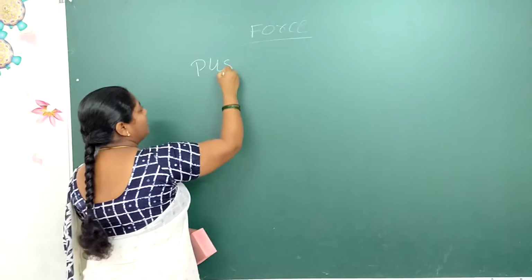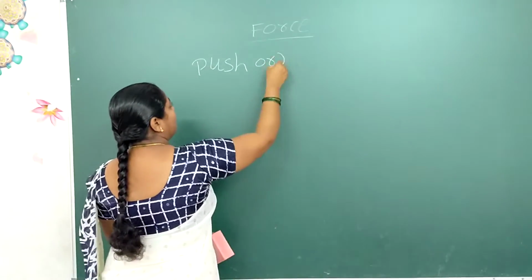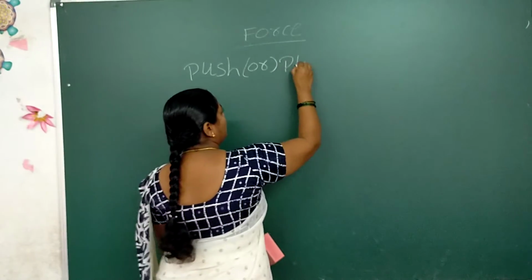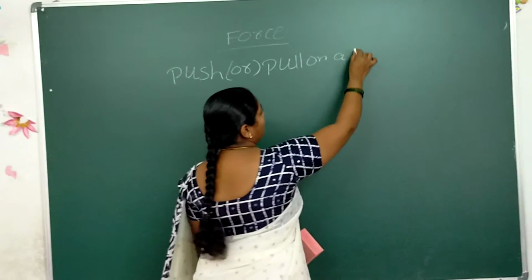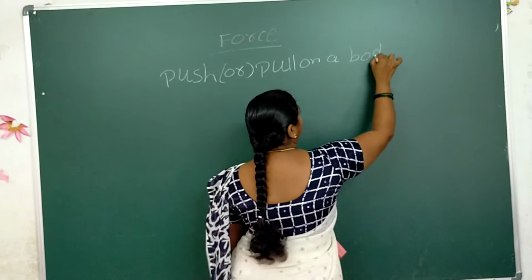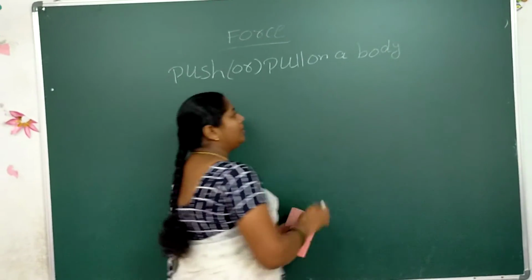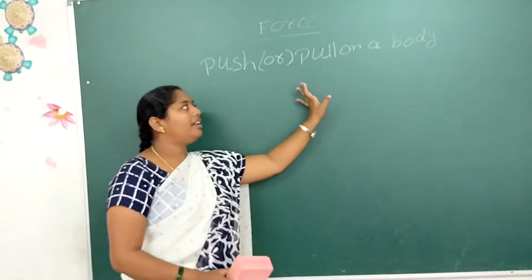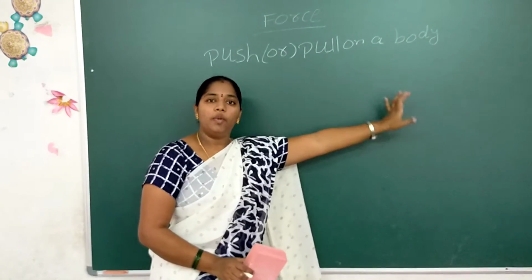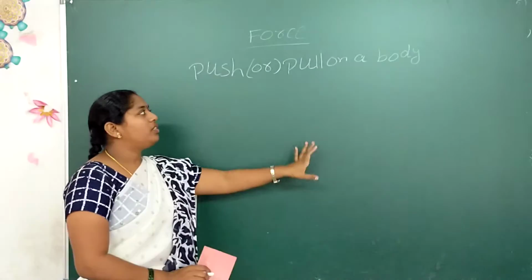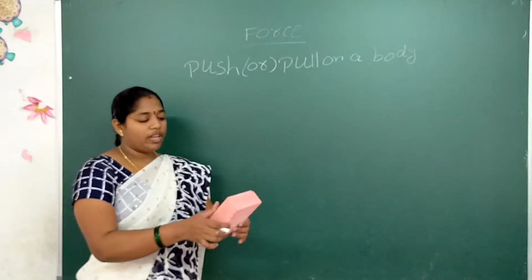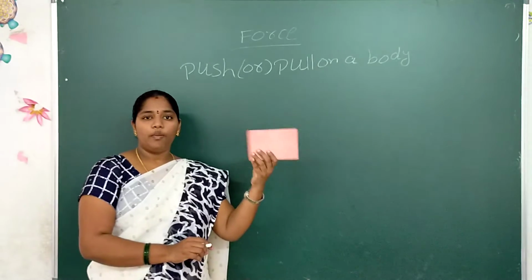Push or pull on a body is called the force. What is push and what is pull? For example, this is the object.